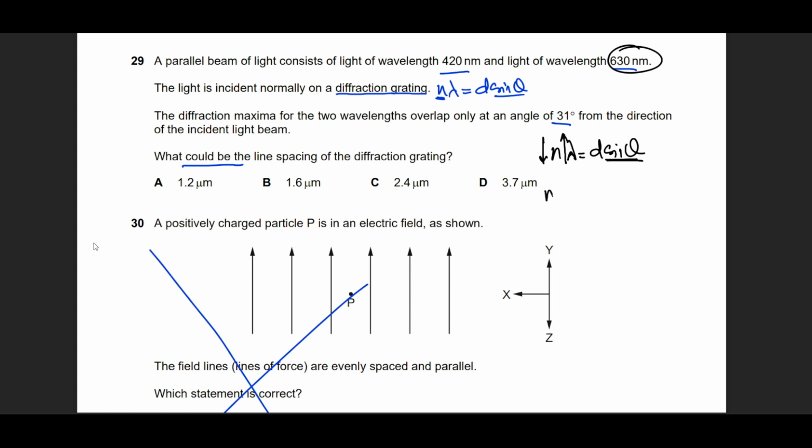Whatever I use, n lambda for 420 should be equal to d sine theta. And when I use it for the red color, or you can say orange color, 630, then d sine theta should also be equal to n lambda of 630. Now I can observe that here lambda is higher, so this n would be a bit smaller. And if I go to the other side, it is going to be the opposite way around. This is just a way to look at this. This is not the final answer, so hold on for the final answer.